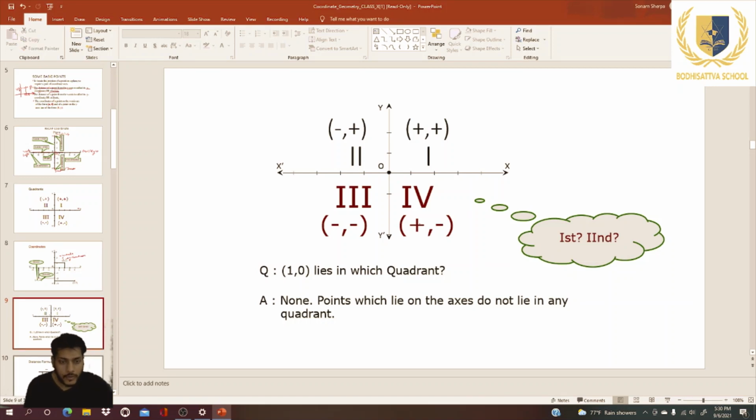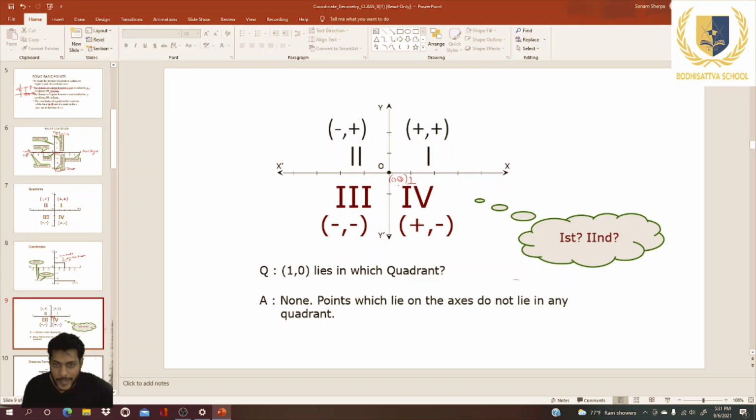So who can say in which quadrant (1, 0) lies? If we see 1, that is the x coordinate, which lies here, but the y coordinate is 0. So we can simply say that no points which lie on the axis lie in any quadrant.